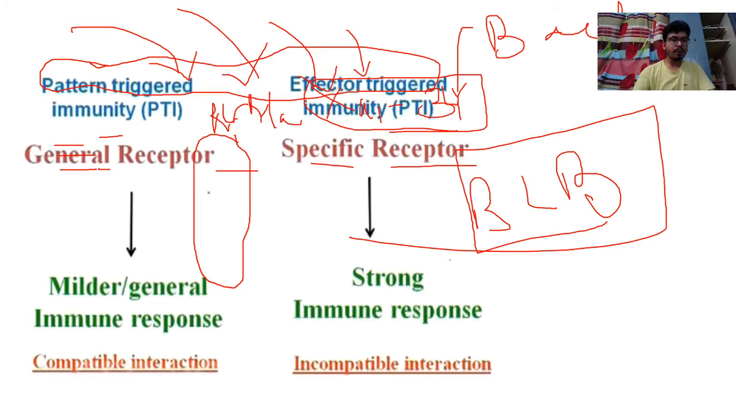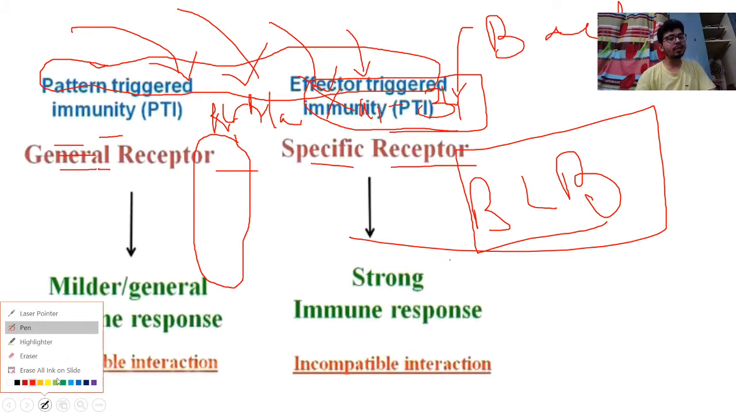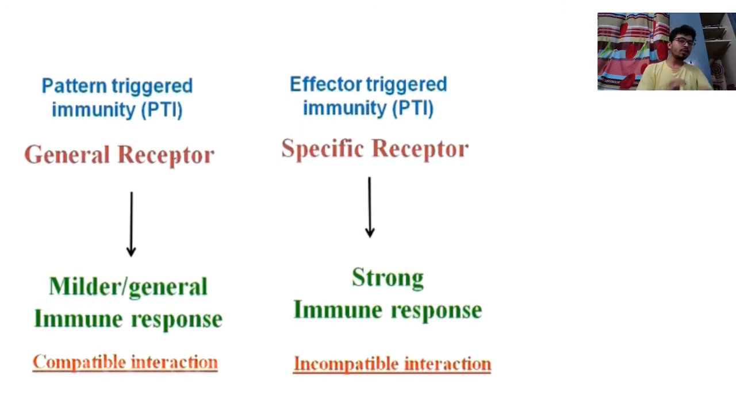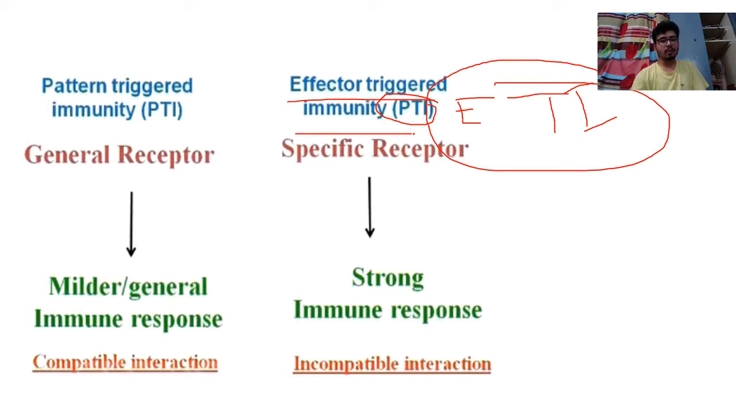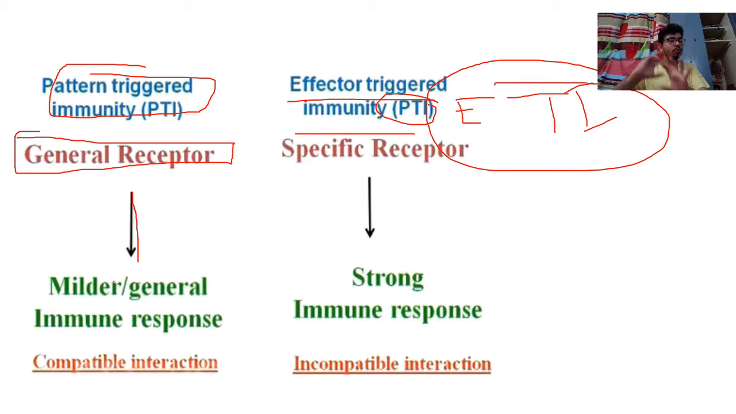So dear friends, before going deep, I would like to discuss the general concept. When a plant has pattern triggered immunity, that molecule leads to the development of immunity, which is called PTI, and this is called ETI, effector triggered immunity. In pattern triggered immunity, PTI, a general receptor is there. That general receptor will give you a milder effect, or milder immune response.